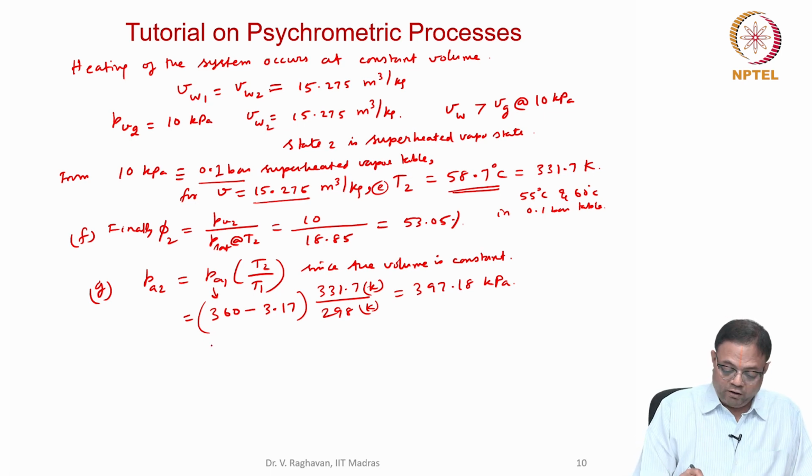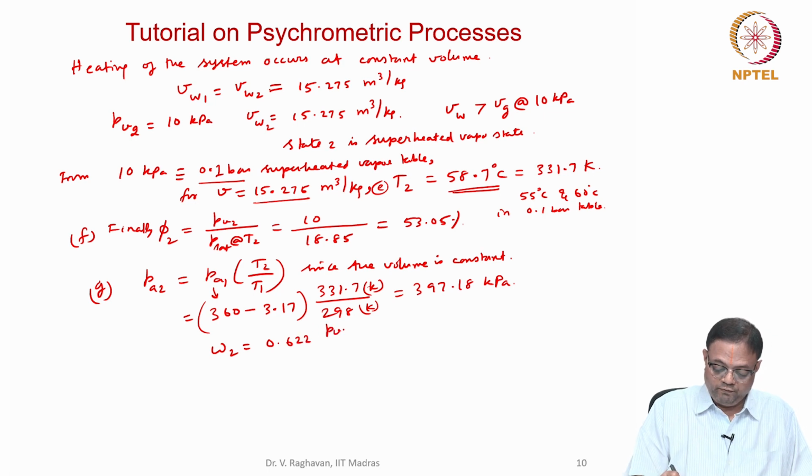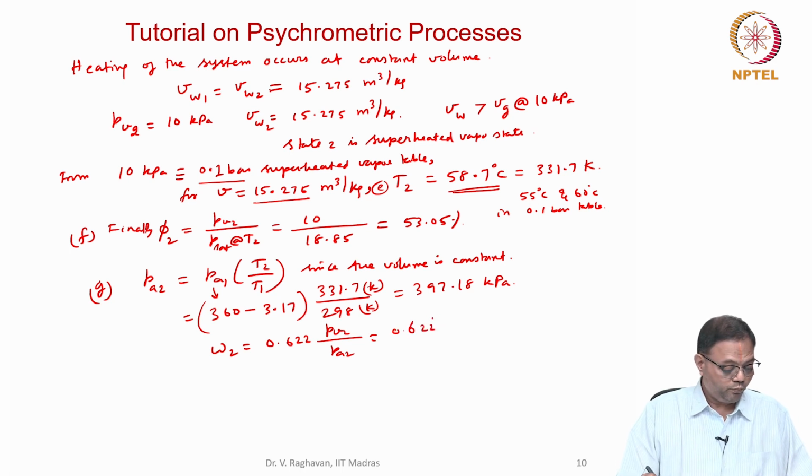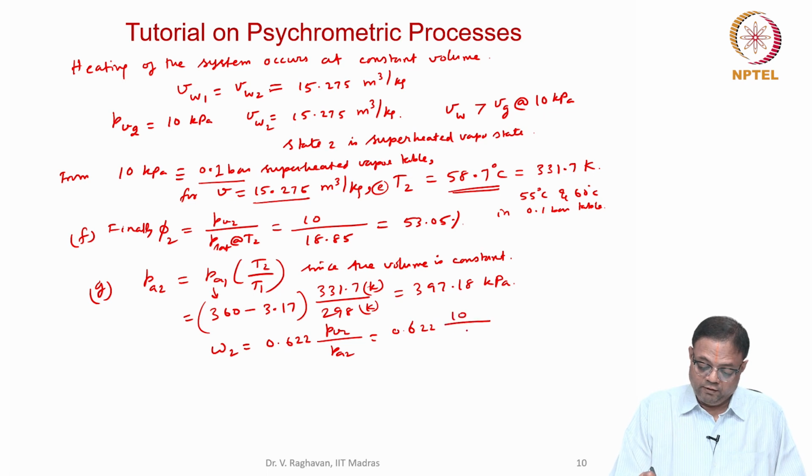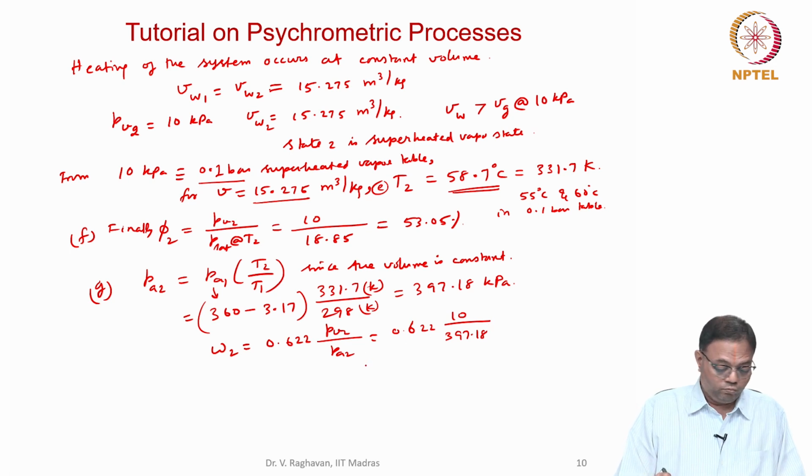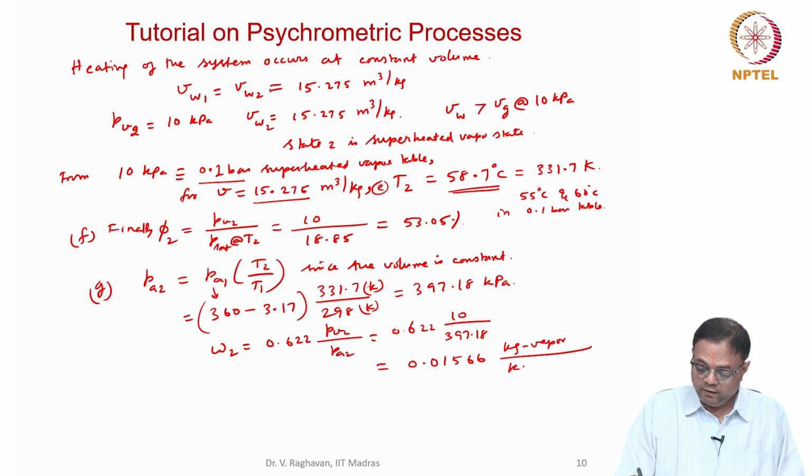Then we can find omega. Omega 2 will be equal to 0.622 PV2 divided by PA2. I know these values, so it is 0.622 into PV2, which is 10, divided by PA2, which is 397.18. So that will be equal to 0.01566 kg vapor per kg dry air.